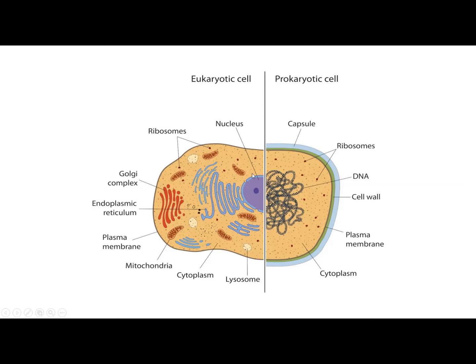See, the nucleus has the nuclear membrane. Golgi complex are also enclosed in finger-like projection membranes. The mitochondria are also surrounded by a membrane. So once again, I would like to highlight that prokaryotic cell is a type of cell which does not have membrane-bound organelles. On the other hand, the eukaryotic cells are those cells which have membrane-bound organelles, or you can say which have the true nucleus.